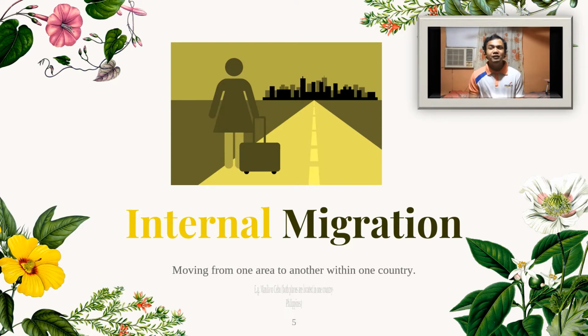An example for that is if a person who lives in Manila transferred to Cebu, therefore we can consider that as an internal migration. Why? It is because both cities are part of one country, which is the Philippines.